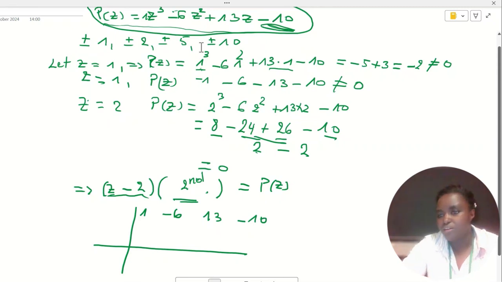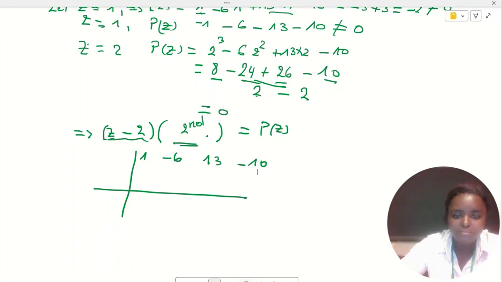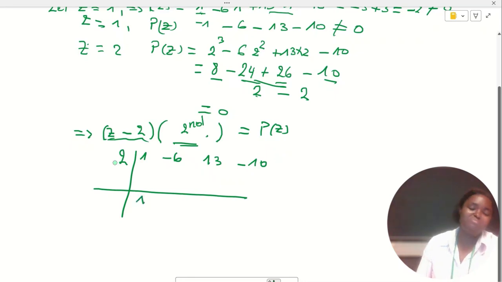We are dividing by z minus 2, which means the root is 2, and you write the root here. The root is 2.